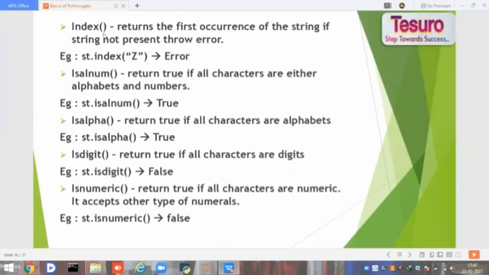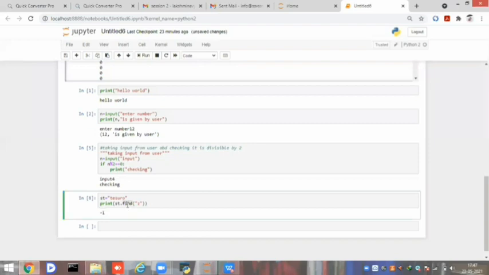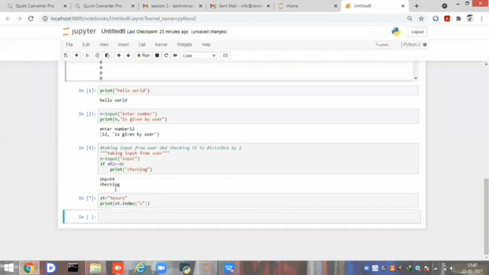Next, index. Index also returns the first occurrence of the string. And what is the difference between index and find? If the find string is not present in the string, it gives -1 in the before case, but now we get an error. Let's see. Here instead of find, I mention index. What will we get?